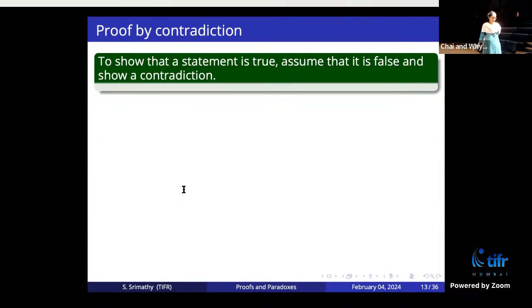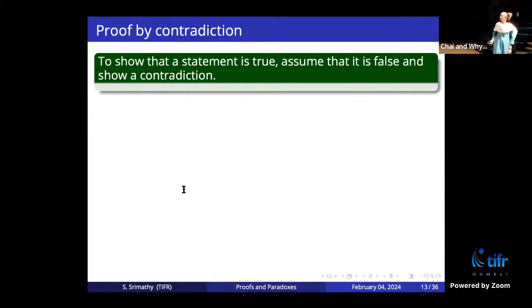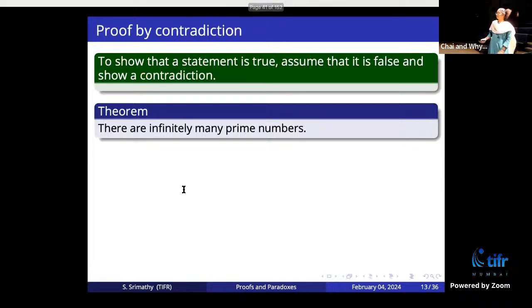Okay, so the next proof would be proof by contradiction. In this case, to show that a statement is true, you assume that it is false, and show that if you assume it to be otherwise, then there is a contradiction in the argument. Okay, there's some absurdity that comes up. So here is an example of proof by contradiction.